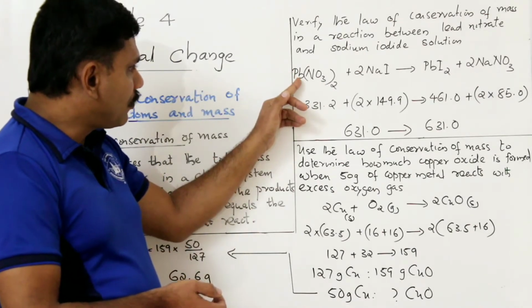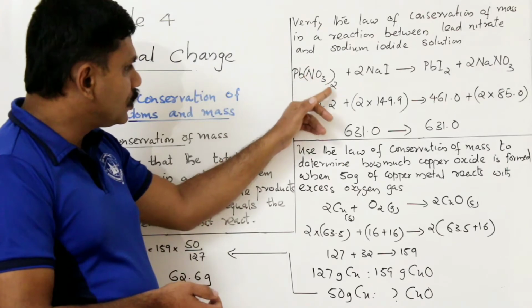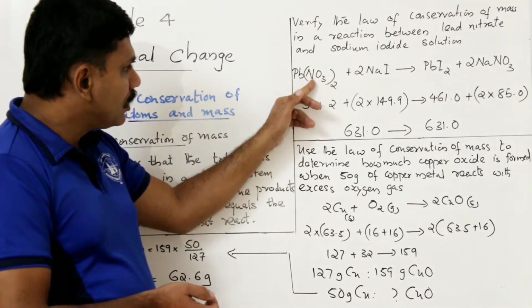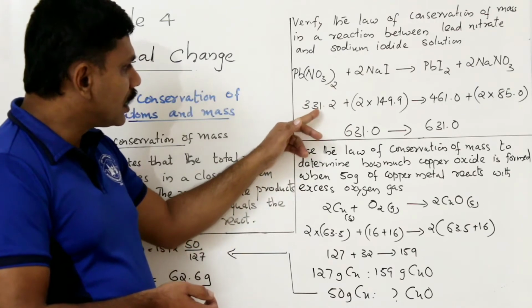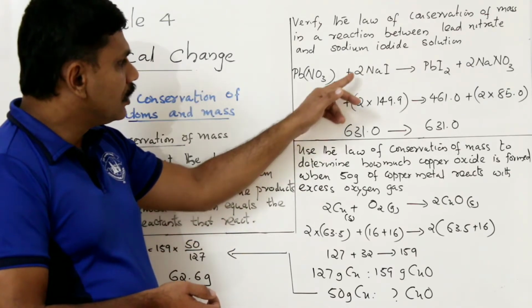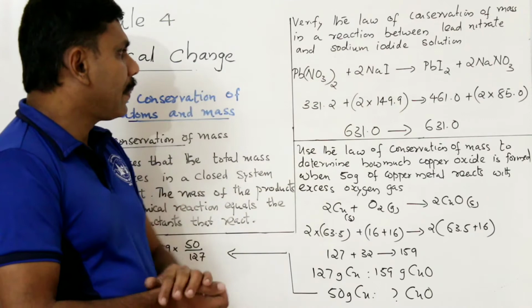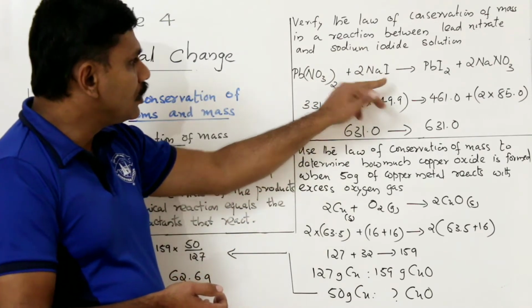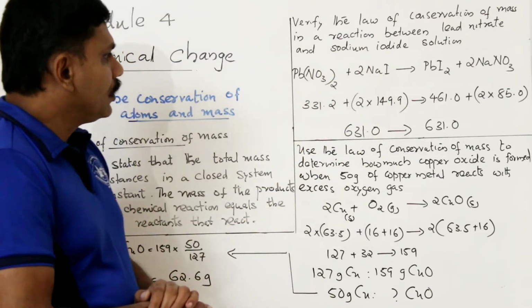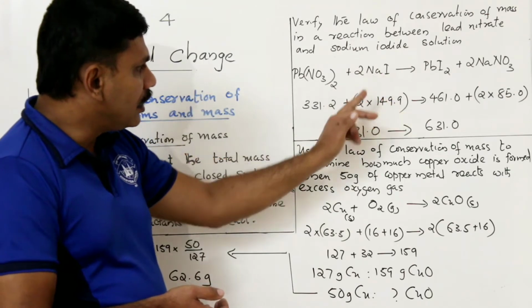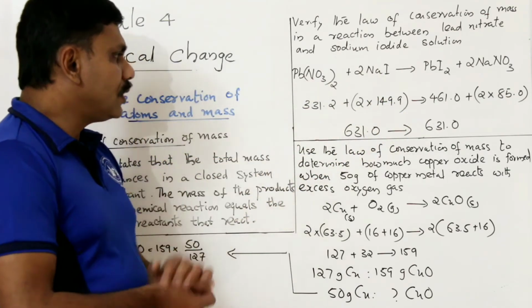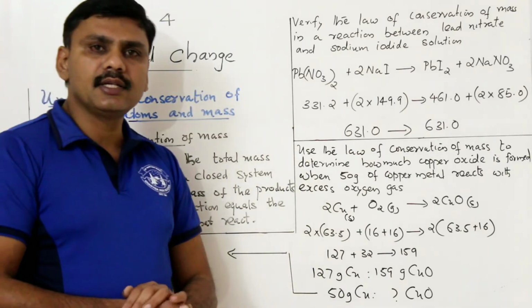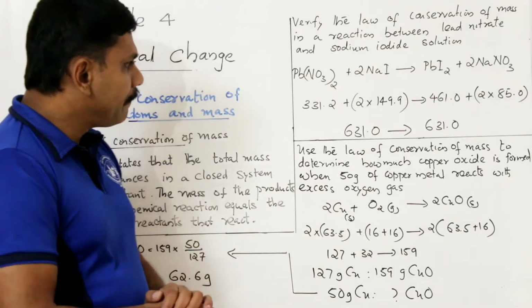By using the periodic table, you can calculate the molar mass. The molar mass of lead plus 2 nitrogen masses plus 6 oxygen masses gives 331.2. Then 2 NaI: there are 2 sodium and 2 iodine, so the mass of NaI is 149.9 times 2. So this molar mass we are calculating from the periodic table.